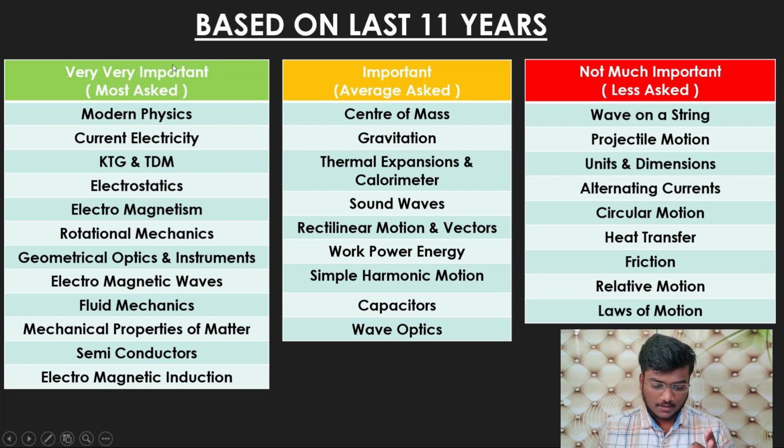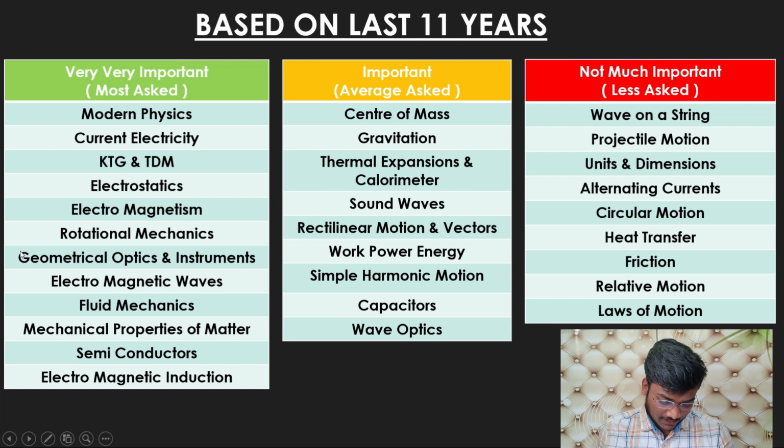Very important. And green zone is most asked questions. So modern physics, current electricity, KTG and thermodynamics, which is kinetic theory of gases and thermodynamics, electrostatics, electromagnetism, rotational mechanics, geometrical optics and instruments, electromagnetic waves, fluid mechanics, mechanical properties of matter, semiconductors, electromagnetic induction. So if you are able to cover all the chapters in the green zone, you can expect around 13 to 14 questions from the green zone chapters.